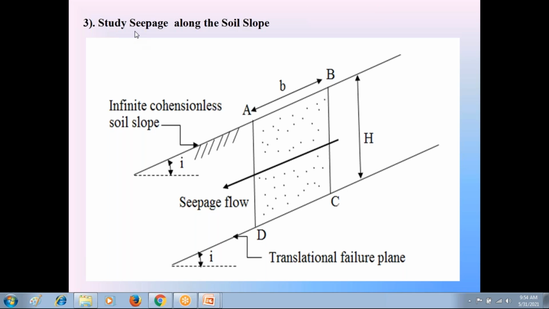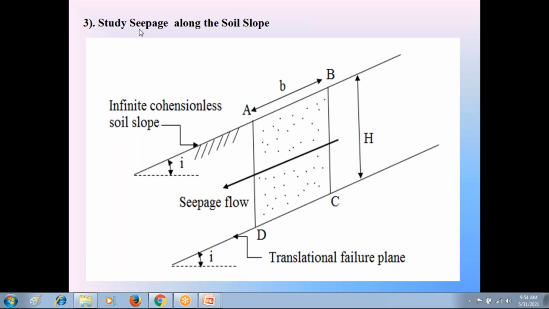Because of the movement of water in the soil, whenever the water is moving in the soil, the water produces an additional stress in the soil, that is called pore water pressure. Now we are going to discuss in the steady seepage condition, what is the equation of factor of safety of the soil slope.